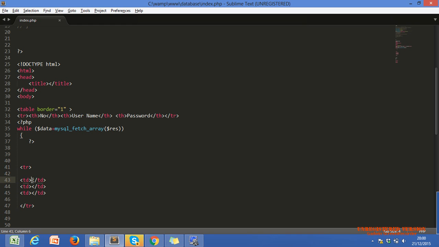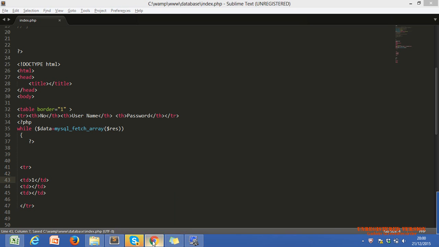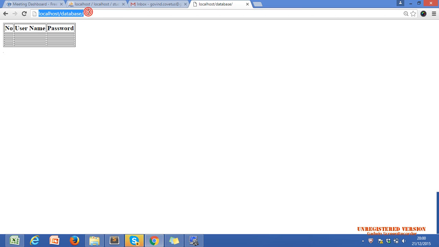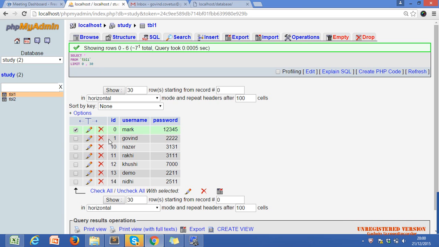In the first TD, whatever I am going to write here will display on our browser page. Let me show you. If I write 1, then I will get 1 in the first column every time, meaning 7 times I will get 1. Okay, Nazar? Because this is within our loop. So now my requirement is I just want to print 1, 2, 3, 4, 5, 6, 7 like that.